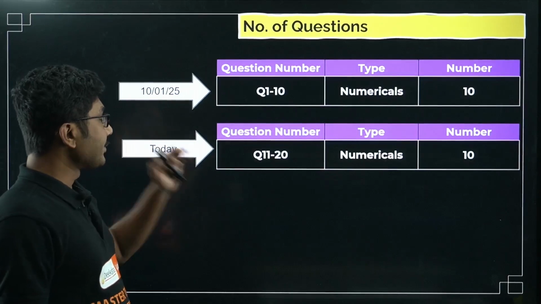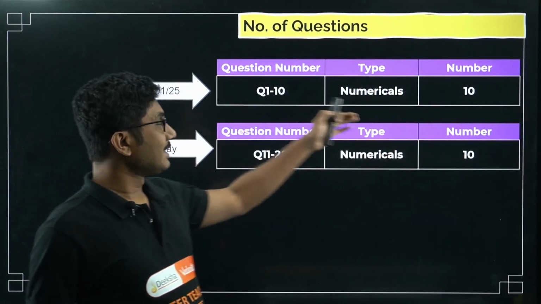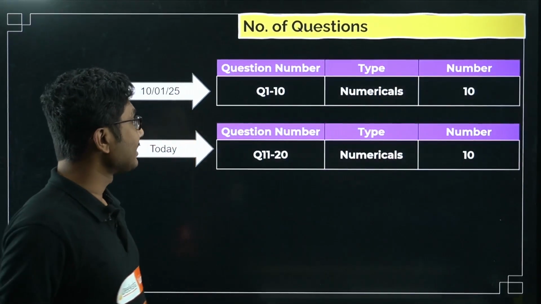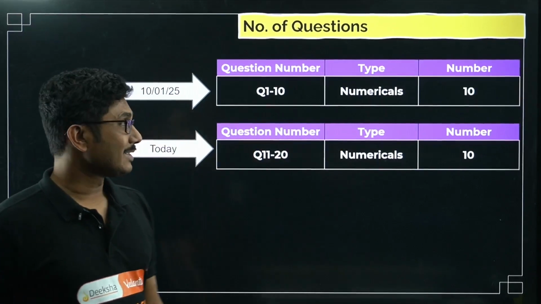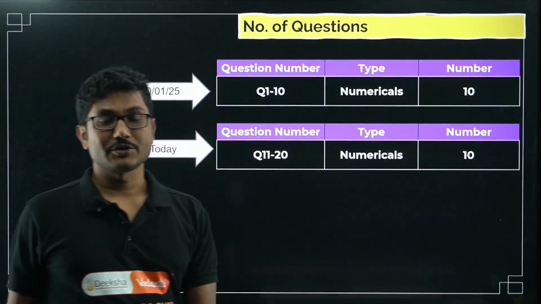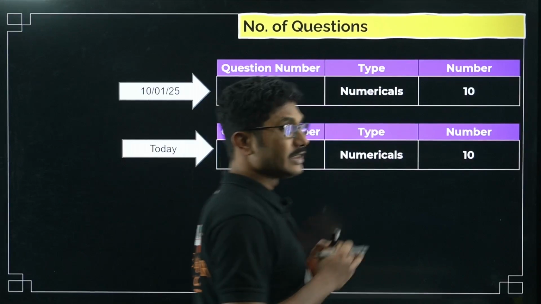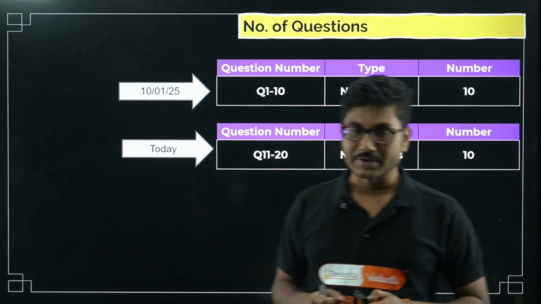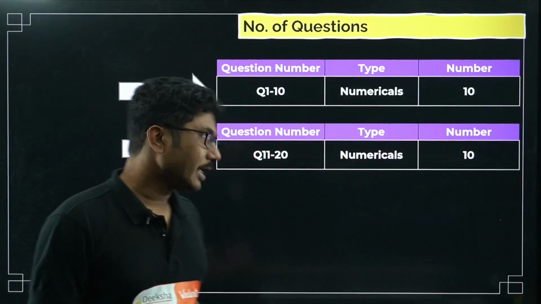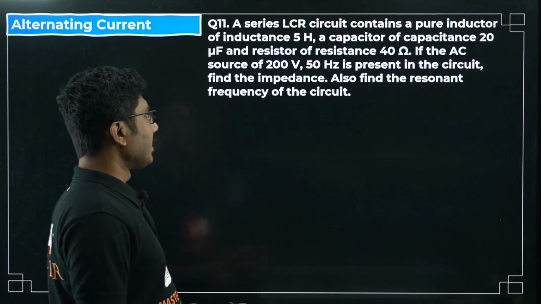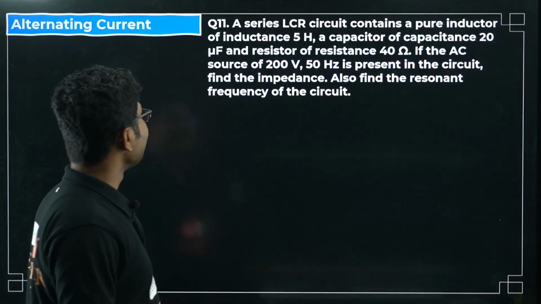Now, how many questions are we going to discuss? We have already discussed in our 10th January class, total 10 questions. Today I am going to discuss another 10 questions. So total 20 questions. If you study these 20 questions, definitely you can answer 2 questions. Not a bad deal, right? Now, let's start with the alternating current chapter.